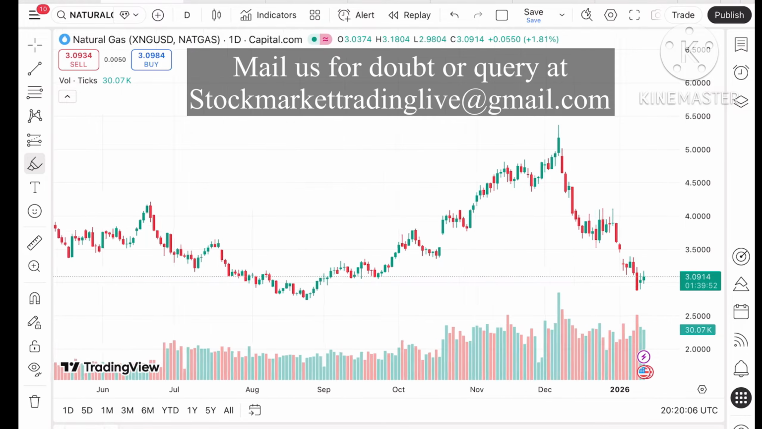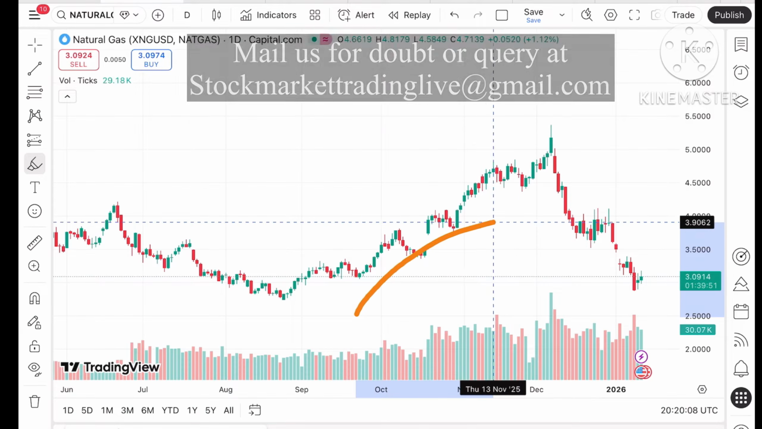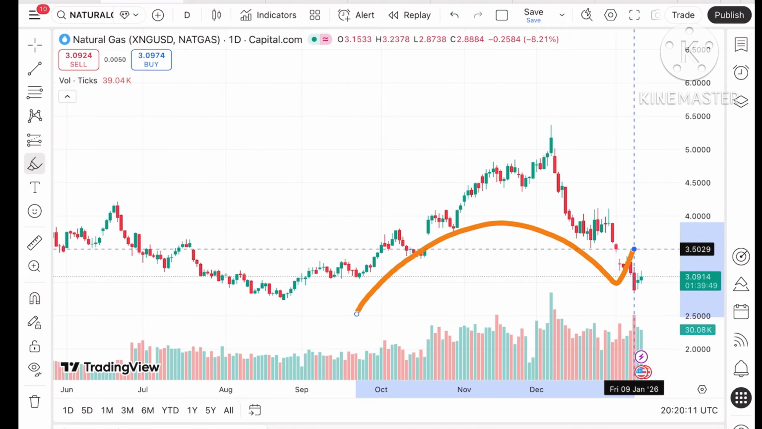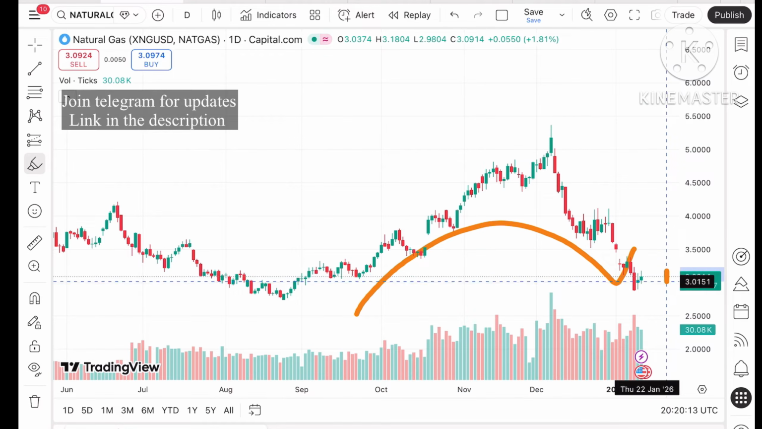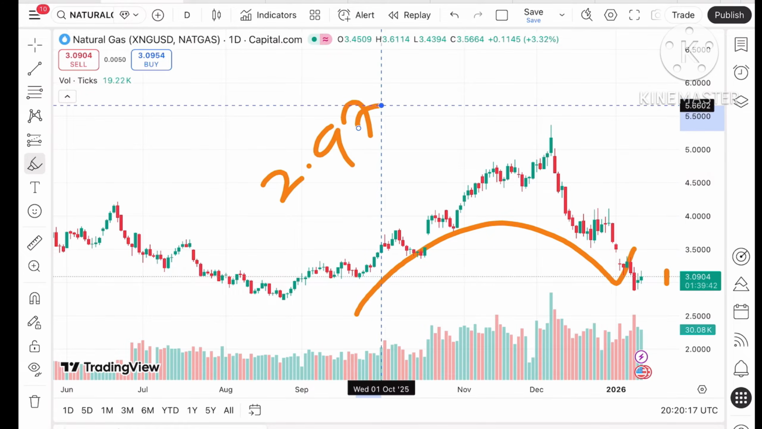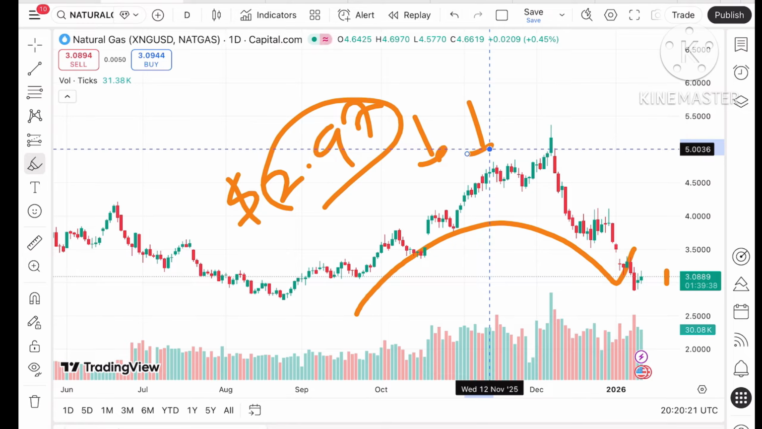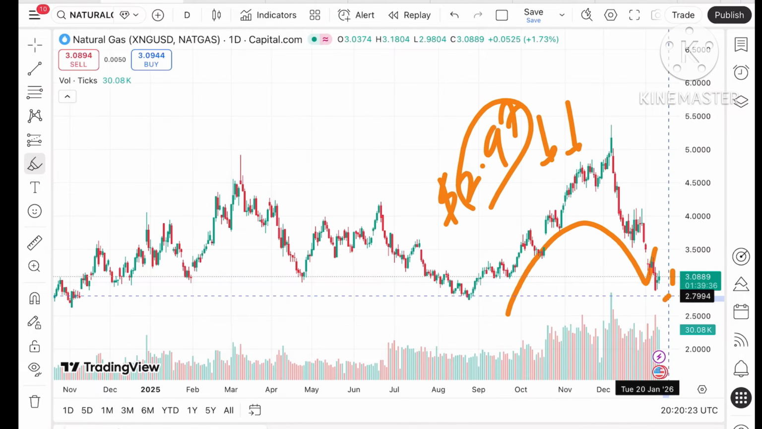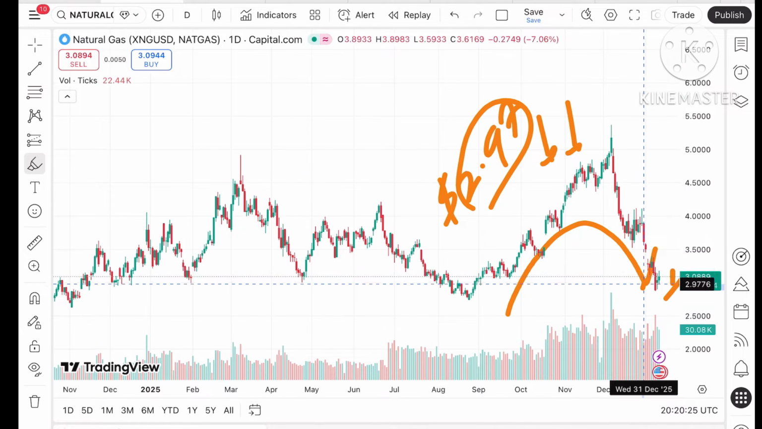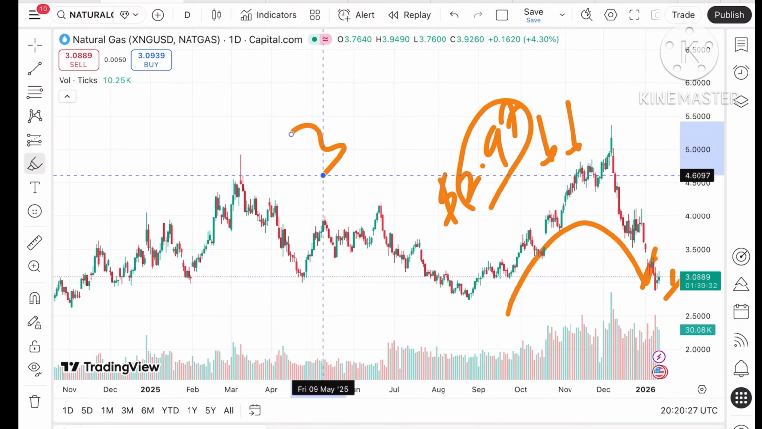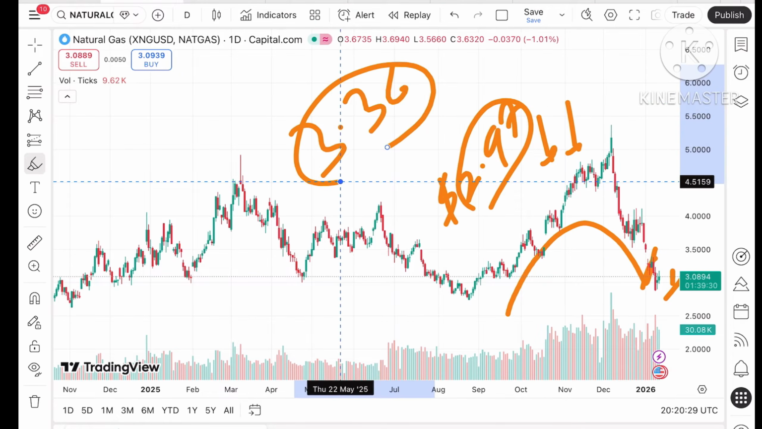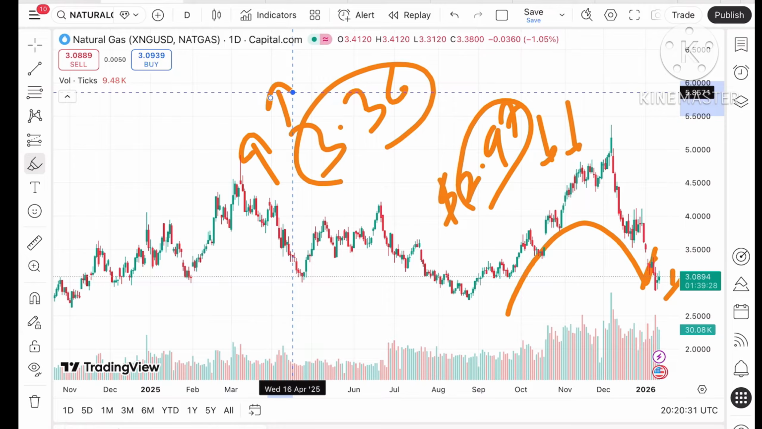If you look at this particular trend, a U pattern has formed, and after that there is an upside. You have to understand that if the price starts falling below 2.97, a further downfall can be seen. Second, if it sustains and goes above a level of 3.36, there can be a chance of further upside.